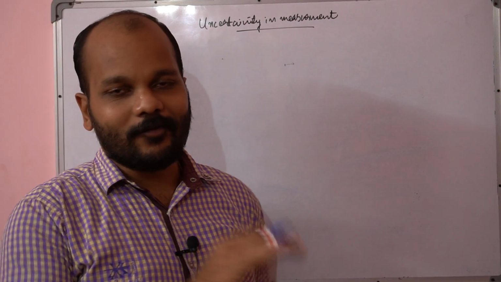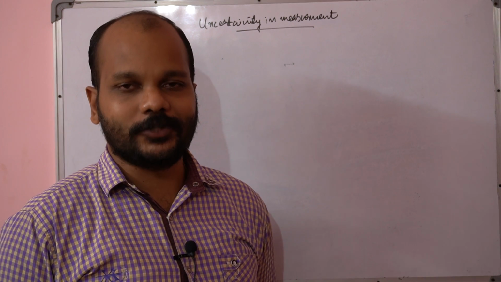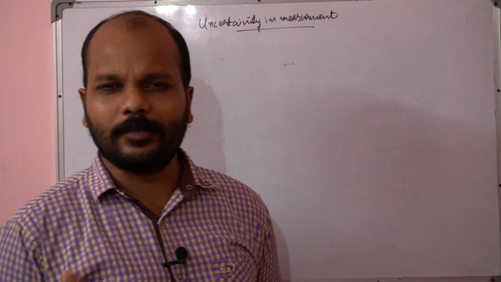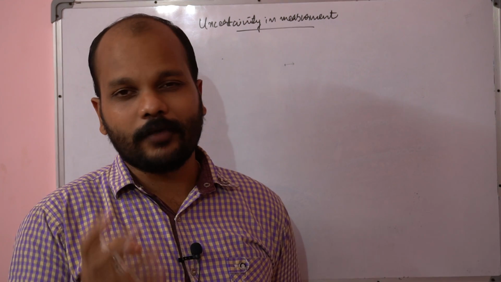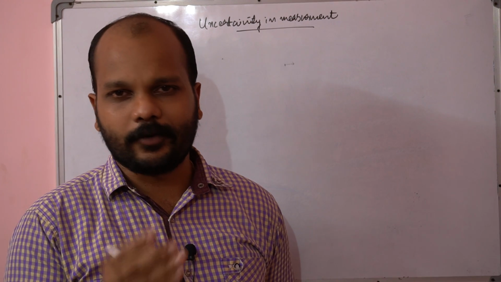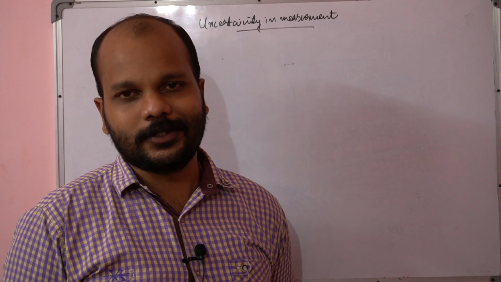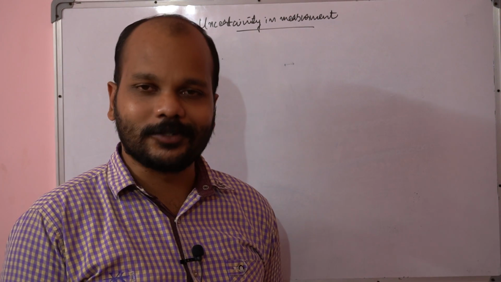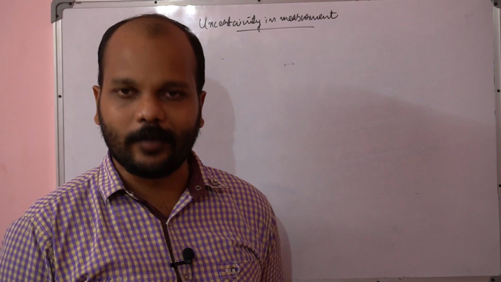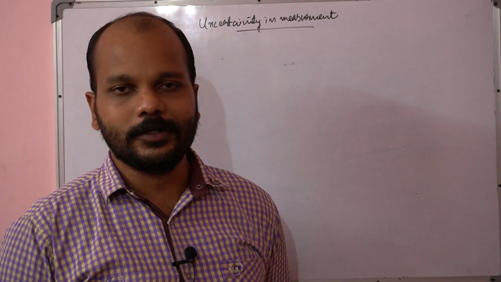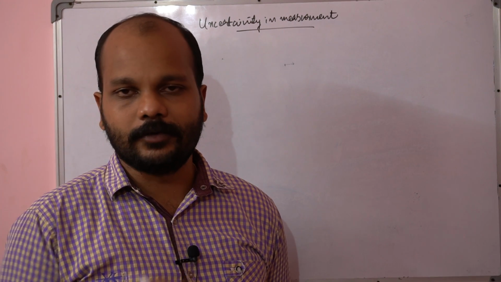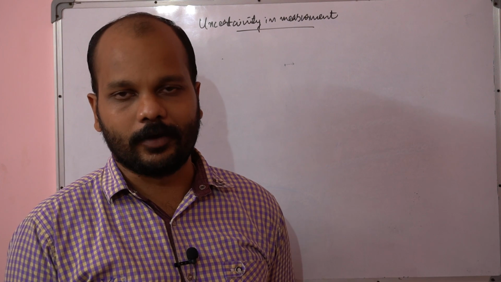Okay. Now we will talk about the uncertainty in measurement. In chemistry and physics particularly, many times we have to talk about the quantification of the results. Suppose it is the concentration of a solution: we cannot always say it is moderately, less, or strongly concentrated. We have to say how much, whether it is 5 molar, 10 molar, or 0.2 molar. In the same way, for mass we have to say whether it is 5 gram, 10 gram, or 1 kilogram.